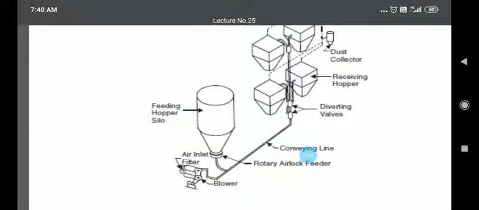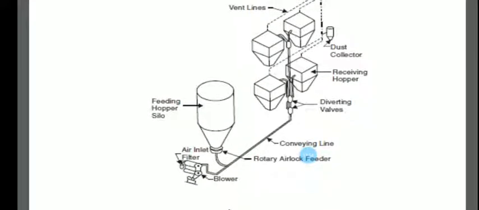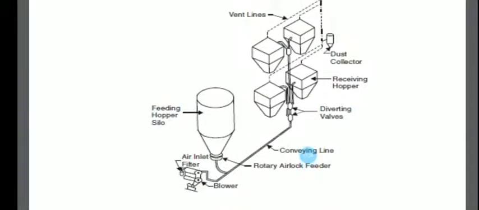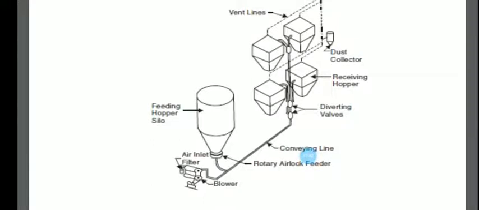Next, the blower is here, and the air inlet filters are also considered. The air must be filtered so that no foreign materials are taken in with it. The air inlet filter, which filters out different types of foreign materials, is essential. And this is the blower.